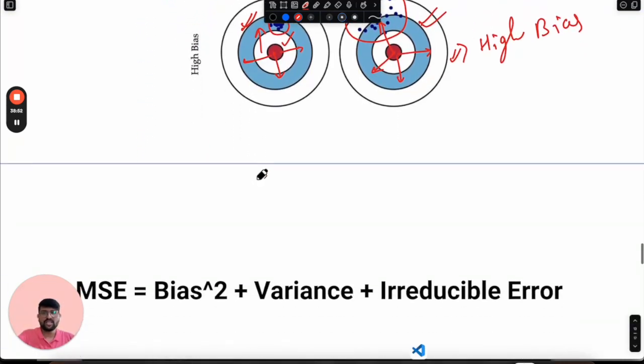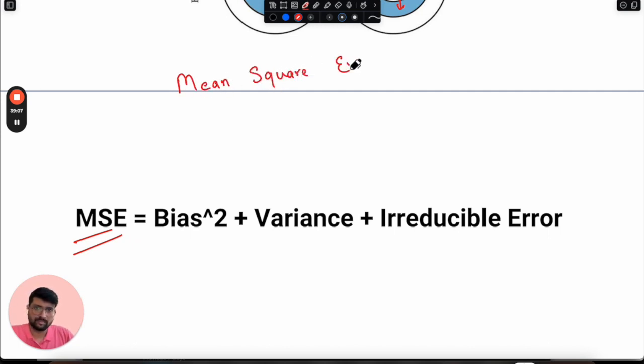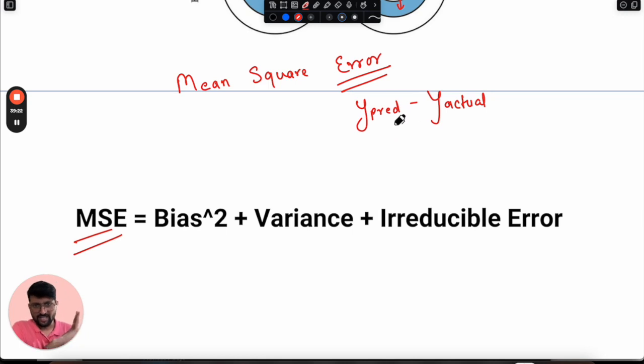Okay, so let's quickly understand one mathematical terminology, because of which everything we are discussing is quite relevant. This MSE, what is MSE? MSE is the mean squared error. What is mean squared error? Error we have defined as the difference between y predicted minus y actual. So this is the difference. This is the error, definitely. When we square it, it will become something like this.